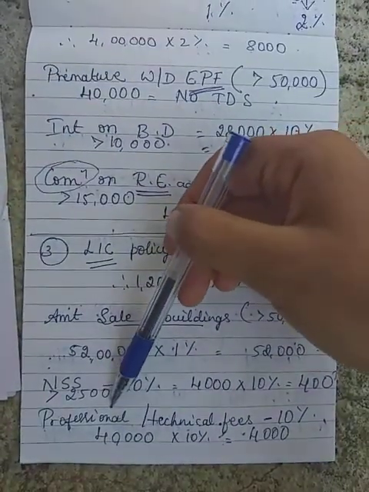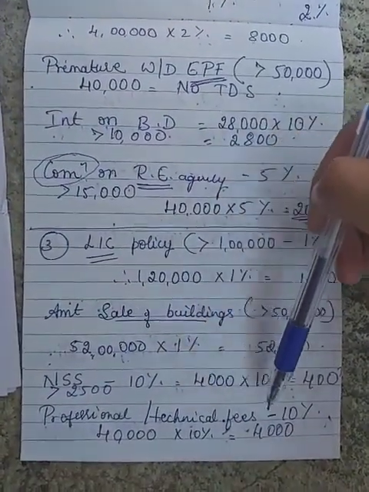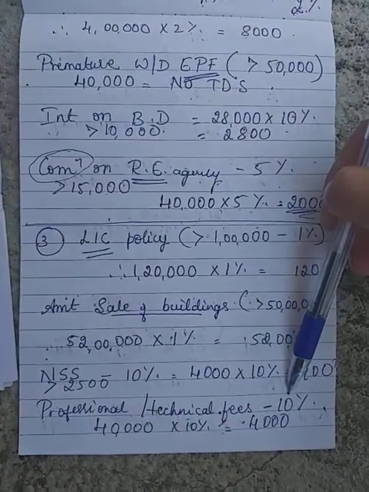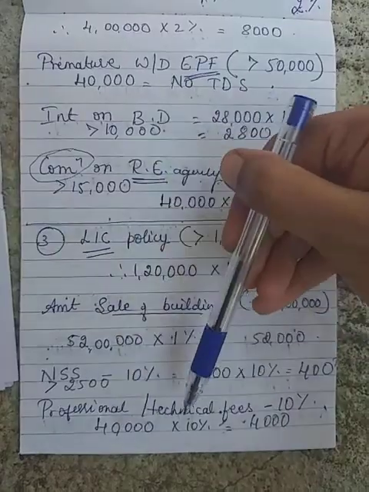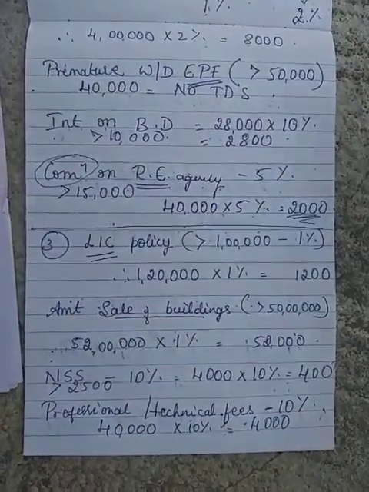Next, any professional fees, technical fees paid will be applicable at the rate of 10%. Again, same here, 10,000 is to be exceeded. 40,000 into 10% is 4,000.